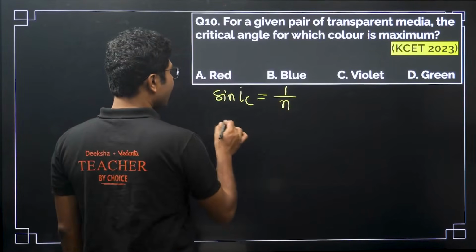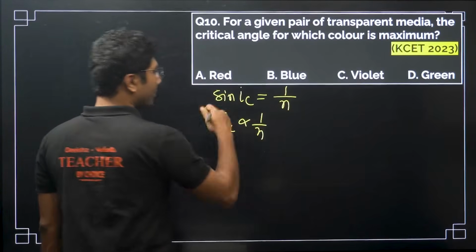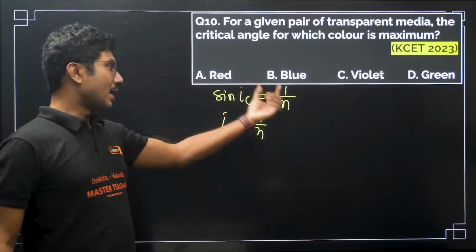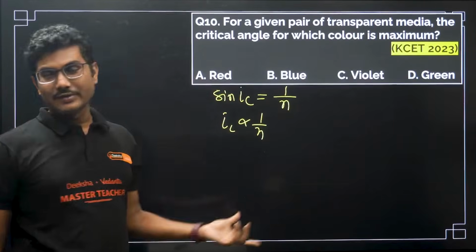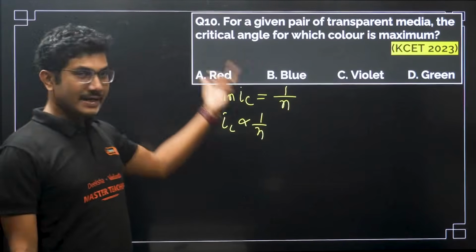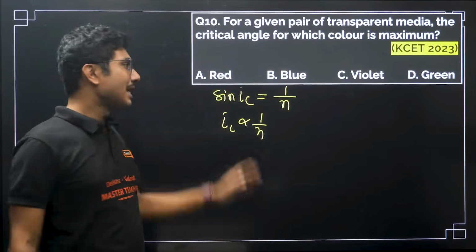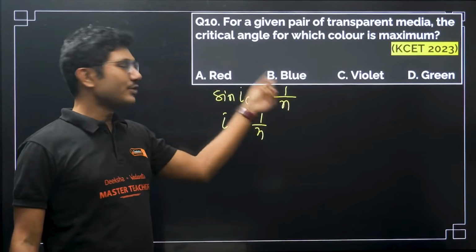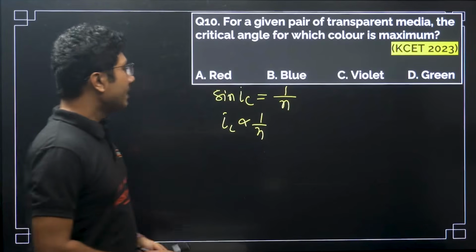Right. So from here we can say that IC is basically proportional to 1 by n. Because if 1 by n increases, sine IC increases. Sine IC increases means IC value increases. Obviously sine 0 is 0 and sine 90 is 1. So if sine theta is increasing, then the angle has to increase. So that's why it is a directly proportional relation. Right.